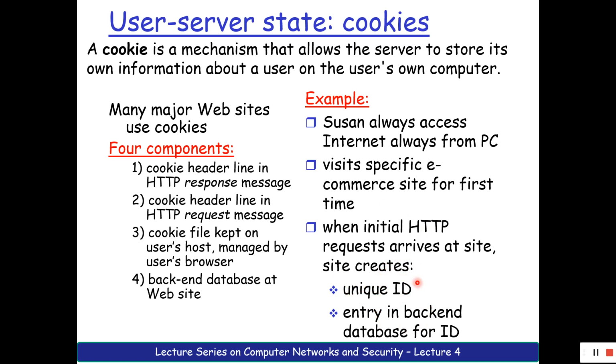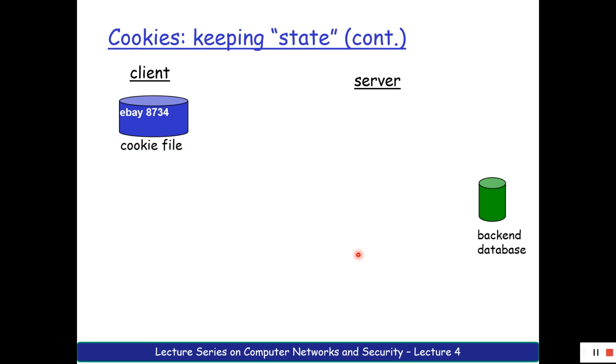So let us understand this using a diagram. Consider you have a client, and the client will always have a cookie file, maybe empty or with something written on it. So this Susan has already visited the eBay site, so she has an entry in the cookie file on the client side. There is a server, an Amazon server.